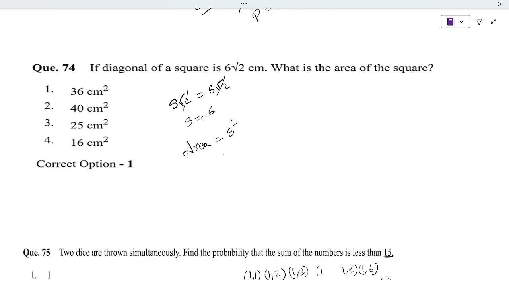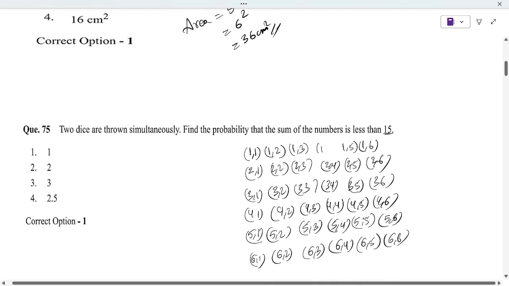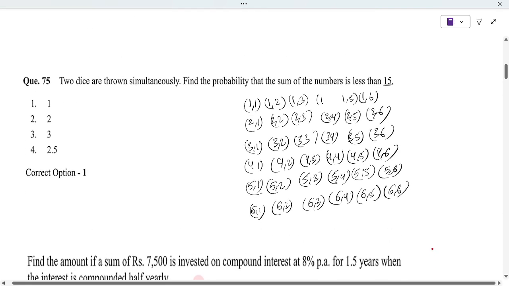Side square, 6 square, this will give us 36 centimeter square. For area, always you need to square. For volume, it will be cube. Okay, now for this one, to save time, I have already written it down.